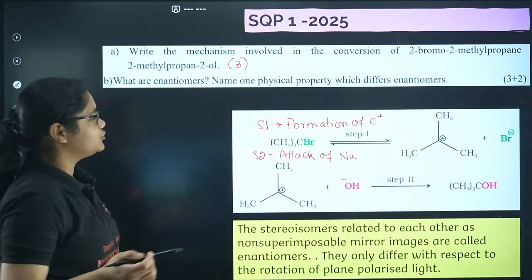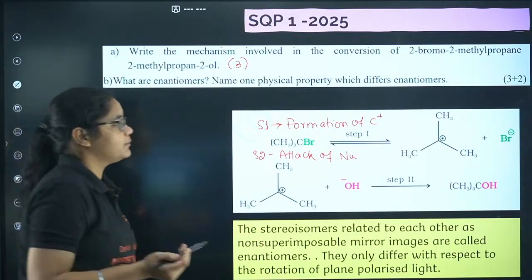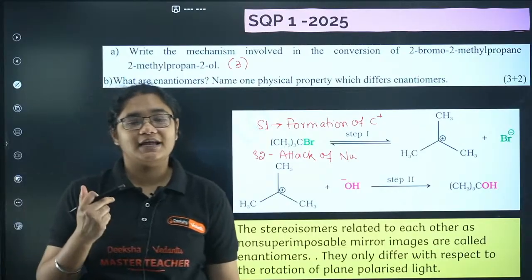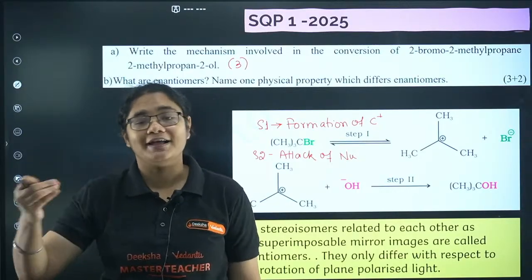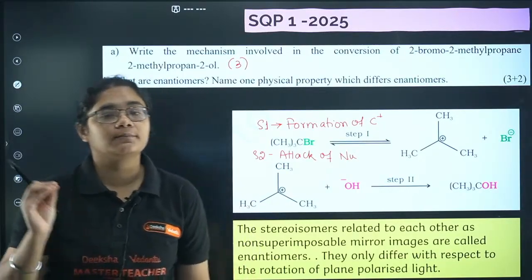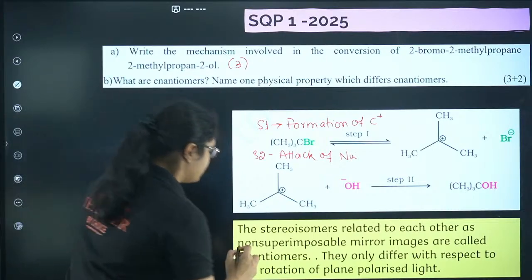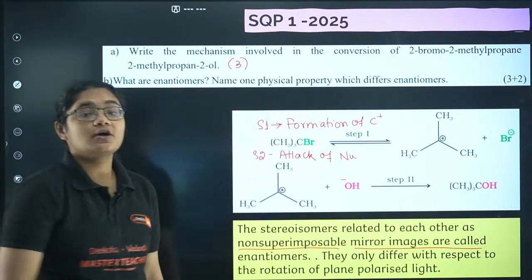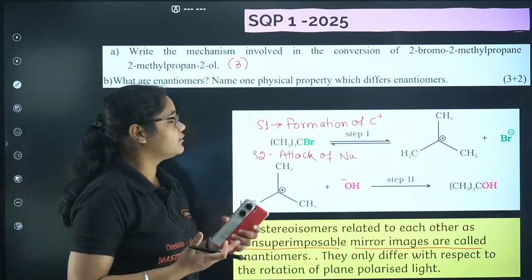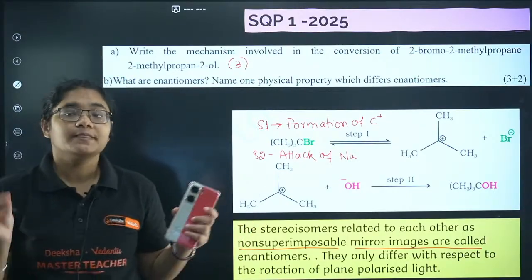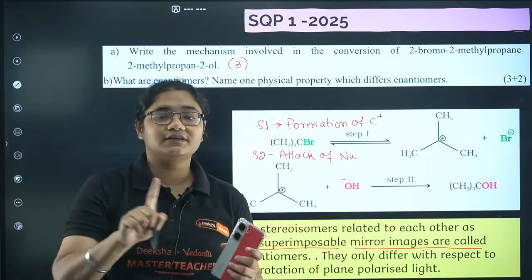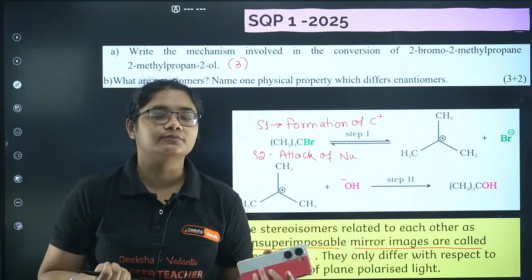Next, what are enantiomers, and name one physical property which differs in enantiomers. So we have seen what enantiomers are. Enantiomers are stereoisomers which are non-superimposable on each other. They have non-superimposable mirror images. Next, which property is different in case of enantiomers? Generally, enantiomers have all the physical properties the same, but there is one physical property which is different in enantiomers. What is that?